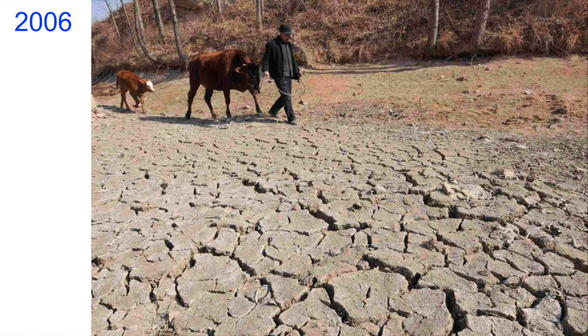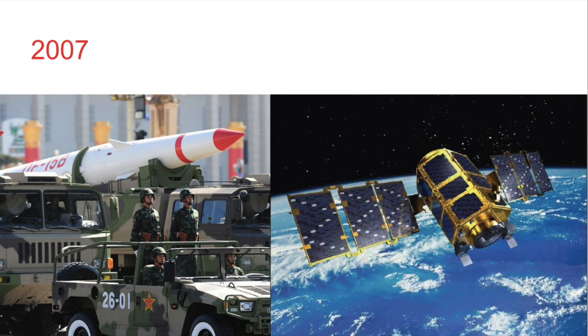2006. According to an official news agency, 18 million people are affected by a drought. The drought that hits in August is considered China's worst drought in 50 years. 2007. The US, Japan, and other countries show concern for military buildup in China. This is because in January, reports out of China said that China had done a missile test in space and shot down a weather satellite.